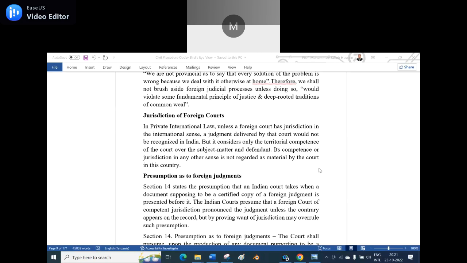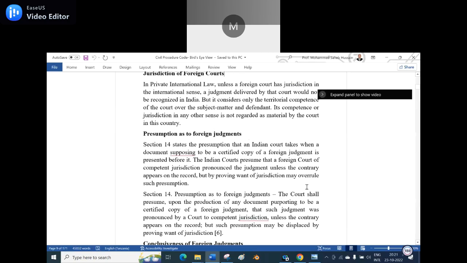So, under section 14, what is the presumption? Number one, that the judgment is by a competent court. The judgment is not in contravention of the existing local laws of India. The judgment is not in contravention of the Constitution of India. And the judgment is not in contravention of public policy. Such judgments can be used as they are in India.